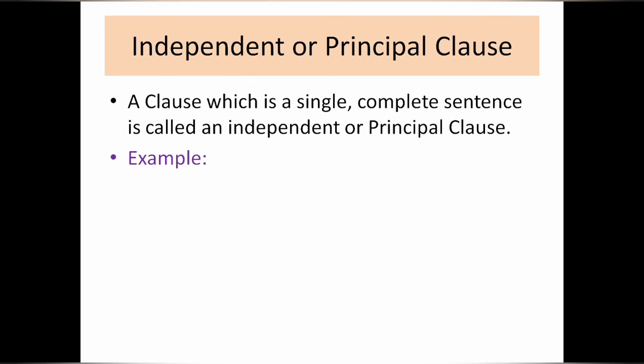So what is an independent or principal clause? A clause which is a single complete sentence is called an independent or a principal clause. So earlier also I told what a clause is. A clause should have a subject and a predicate, and if it is giving complete sense, complete meaning, and it is not depending on others to grab the meaning, then that part of the sentence can be considered as a principal clause or the independent clause.